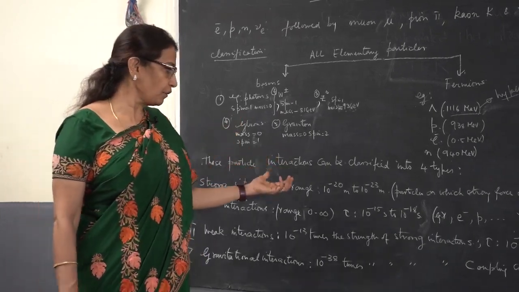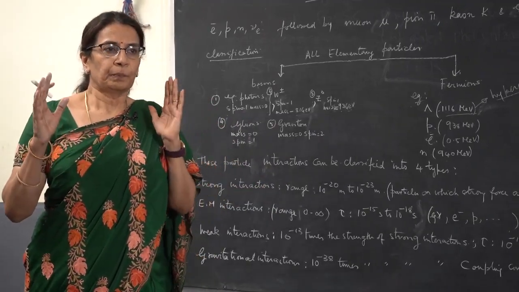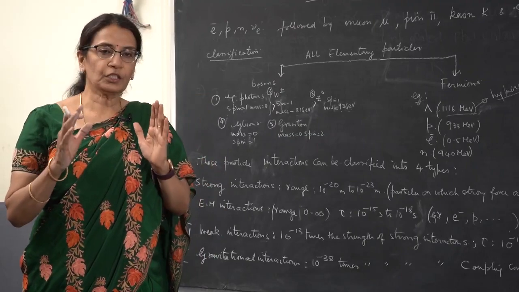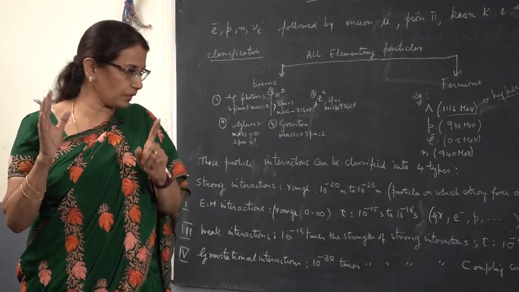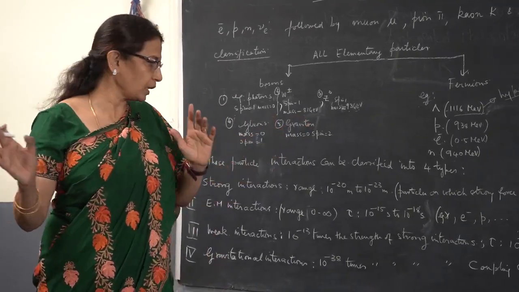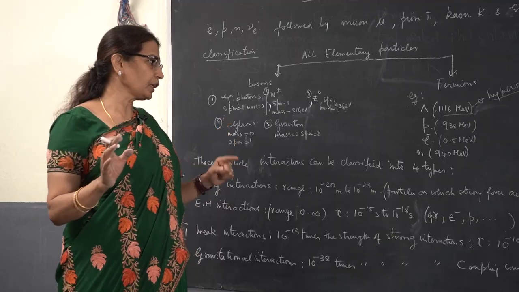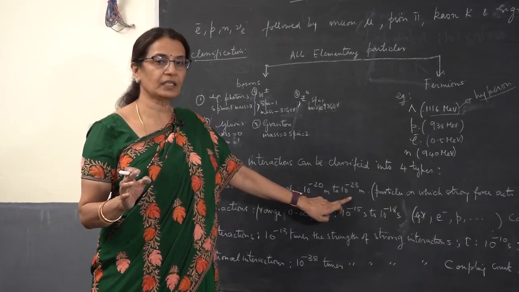These strong forces will come into existence only when we put the nucleons within the distance of 1 Fermi, that is 10 power minus 15 meter. Beyond that, strong interactions do not work. We say that the range of strong interactions is 10 to the minus 20 meter to 10 to the minus 23 meter.